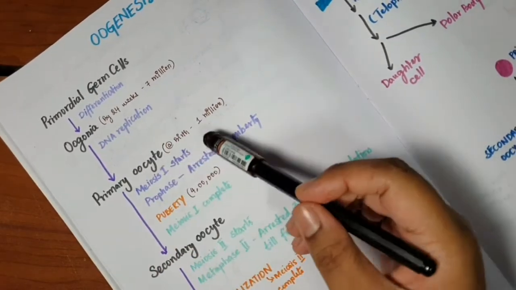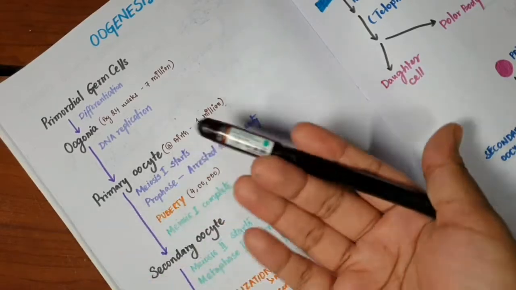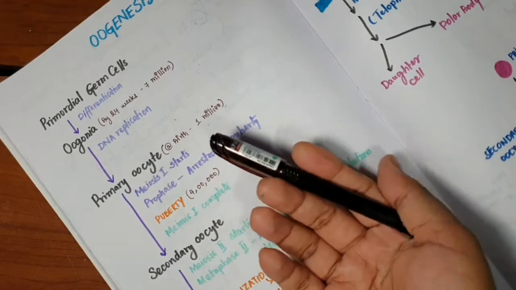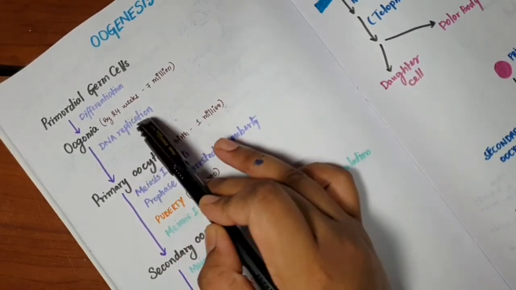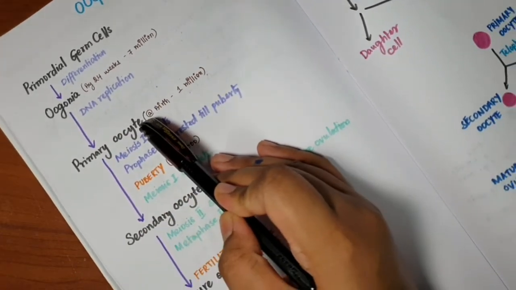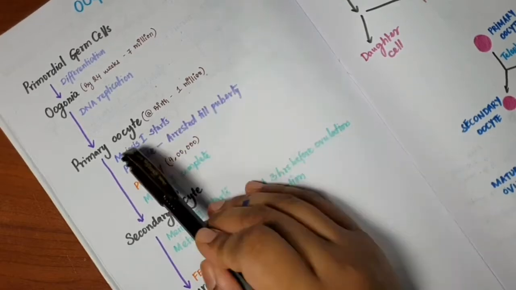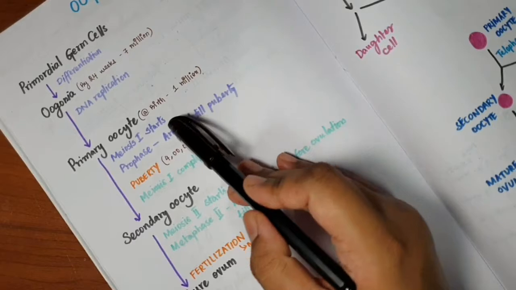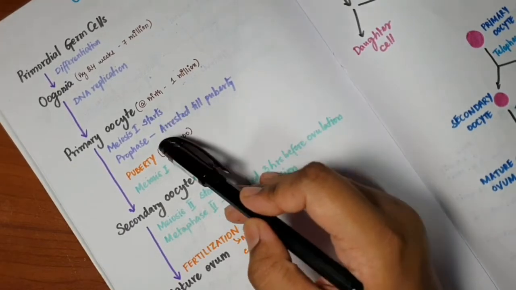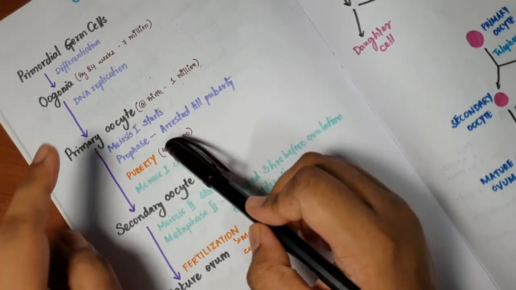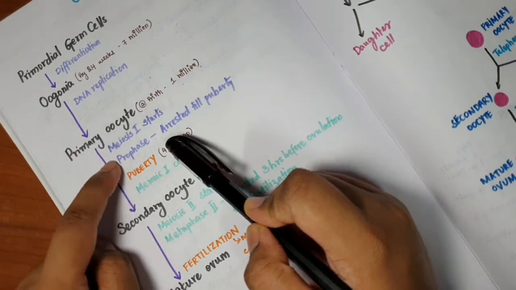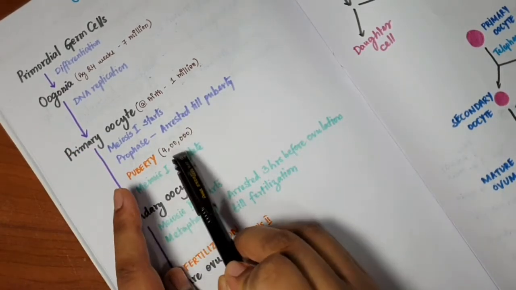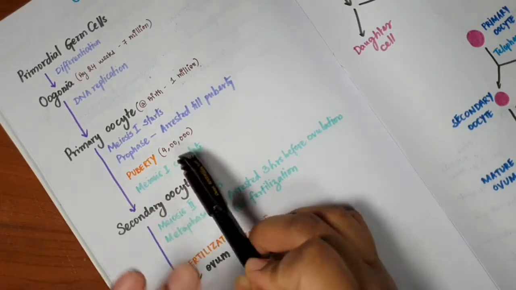Now remember, I told you in meiosis, even a cell undergoing meiosis has to go through the S phase, which is a stage of DNA replication. So the oogonia undergo DNA replication and become primary oocytes. So at birth, we have about 1 million primary oocytes. And then meiosis 1 starts. In meiosis 1, the first stage is prophase 1. So they are arrested in prophase till the child reaches puberty. And by the time the child reaches puberty, there are only about 4 lakh primary oocytes.